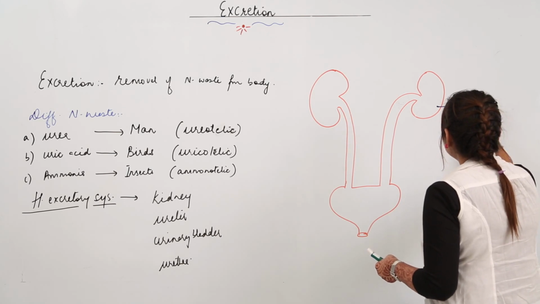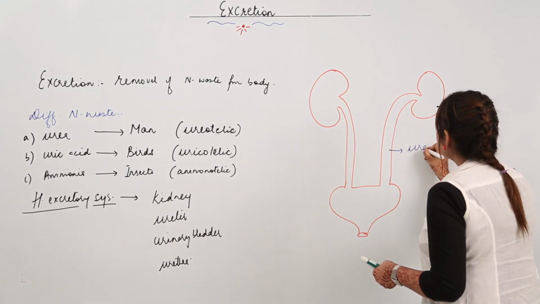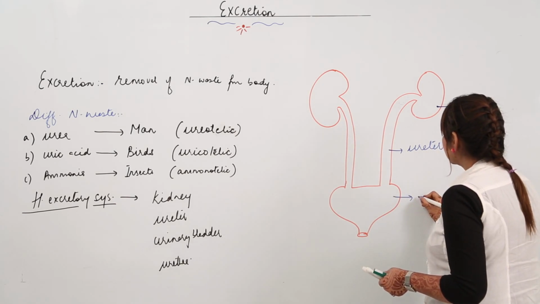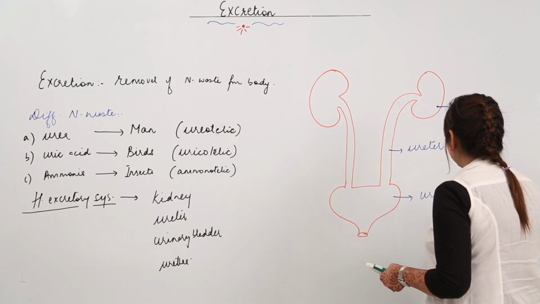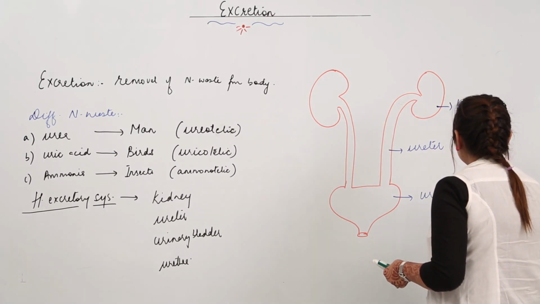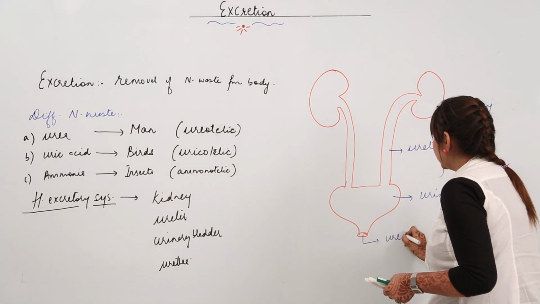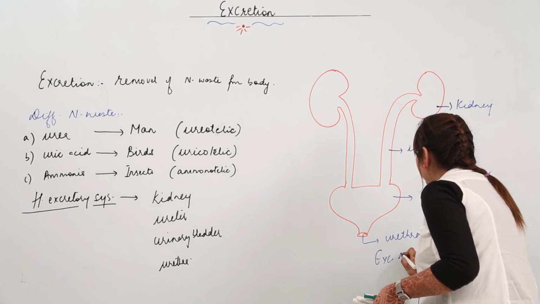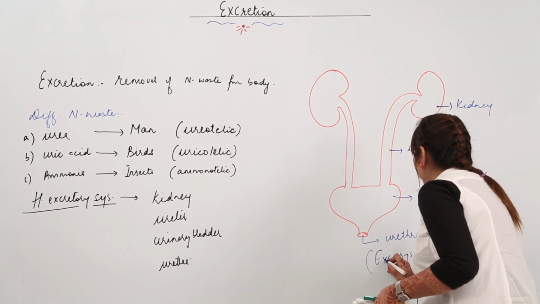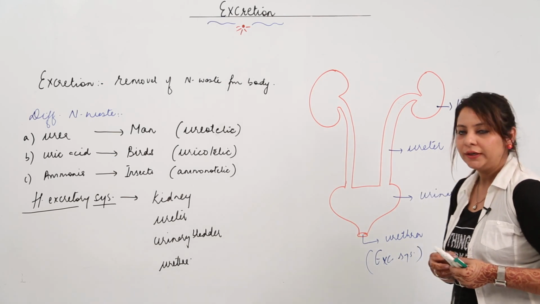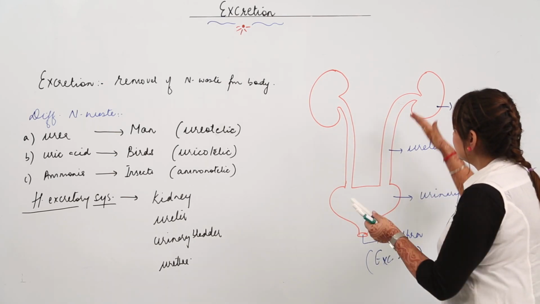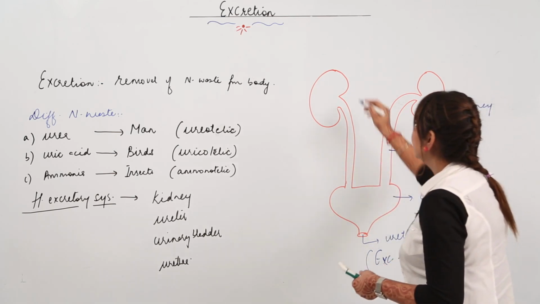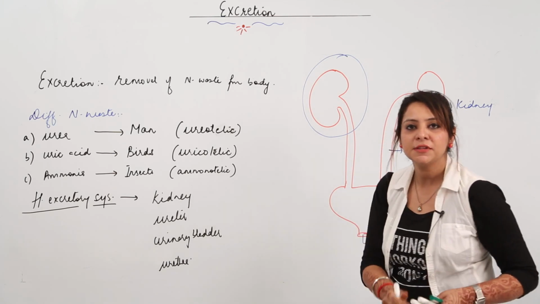So a pair of kidneys are present in the body. These tubules are called ureters. This pear-shaped, sac-like structure is called the urinary bladder, and this point from which urine is excreted is called the urethra. So this is the excretory system of a man. These are the main organs involved in the excretory system, all forming a system. If we talk about the main excretory organ, that comes out to be the kidney.